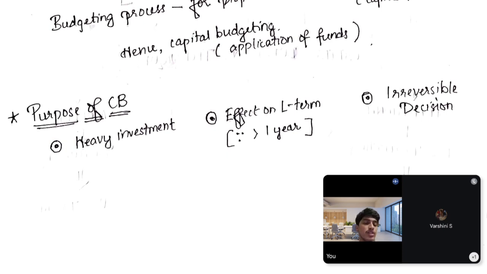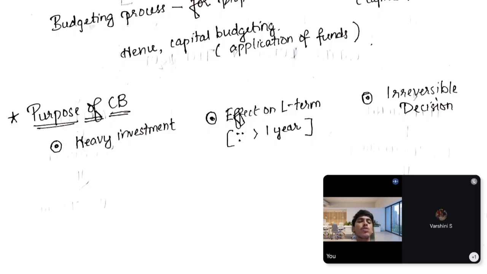They use heavy materials. They have to manufacture automobiles, so tons and tons of steel, metal, tires and accessories, they have to invest crores of rupees. That's the main thing in capital budgeting: the investment is high, a huge investment.